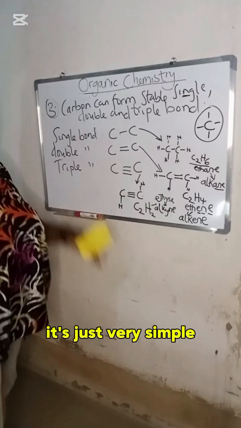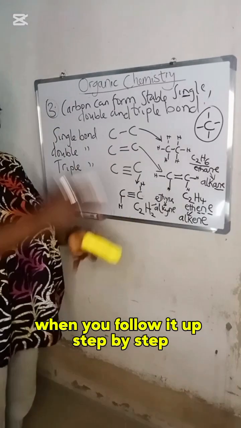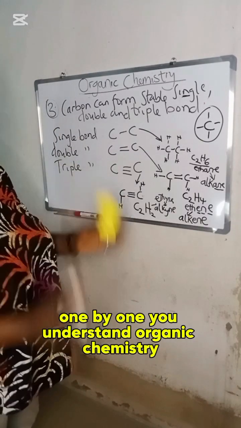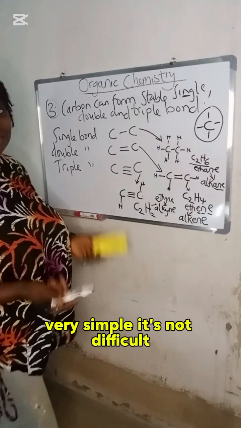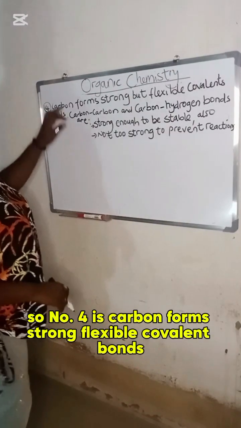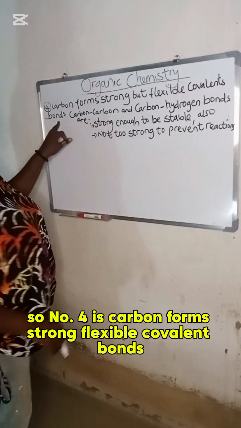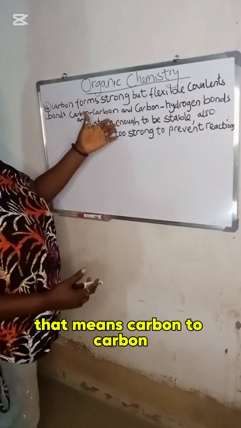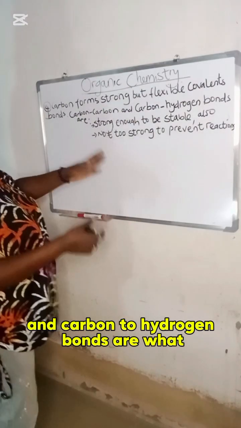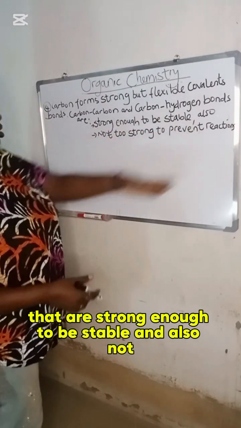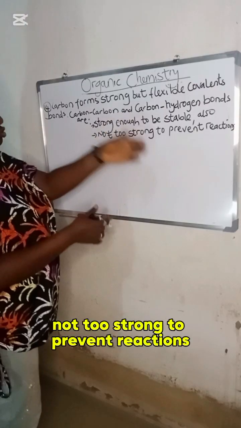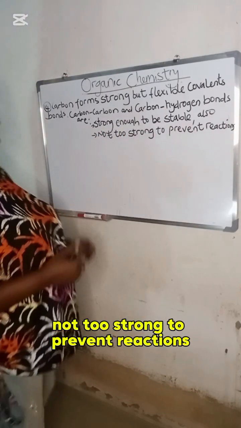Alkyne. It's just very simple. When you follow it up step by step, one by one, you understand organic chemistry. Very simple. It's not difficult. So number 4 is carbon forms strong but flexible covalent bonds. That means carbon to carbon and carbon to hydrogen bonds are strong enough to be stable, and also not too strong to prevent reactions.